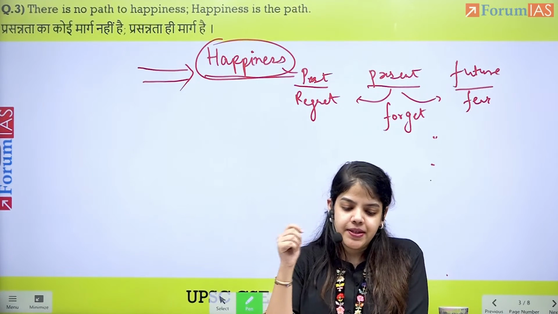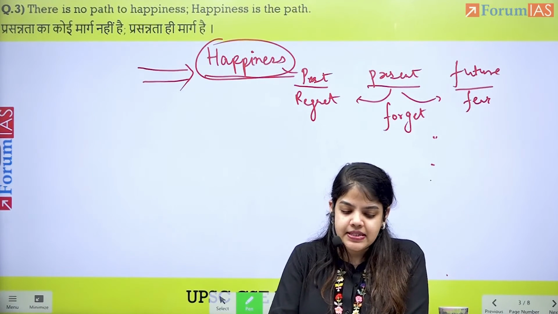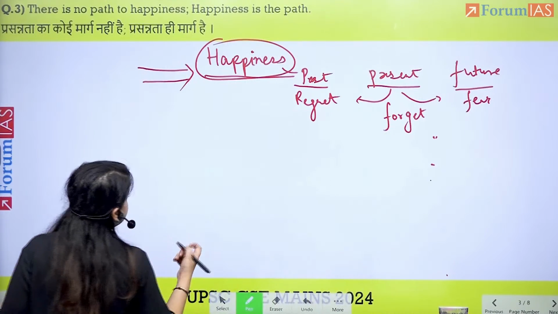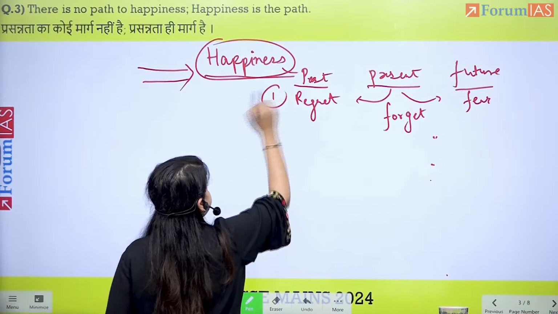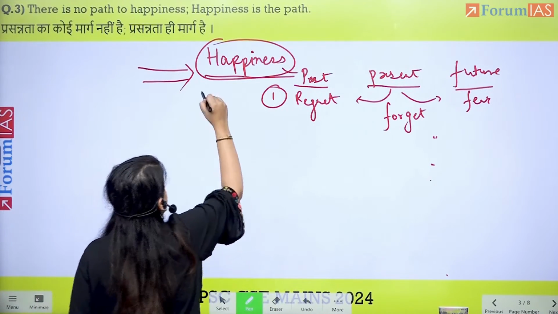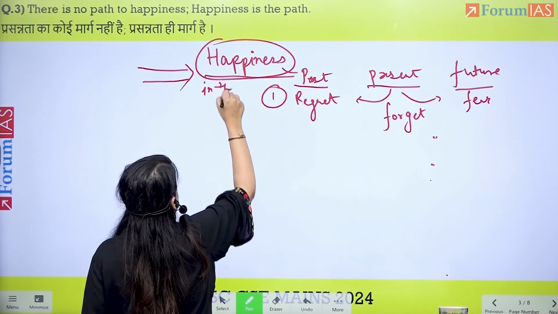Happiness is the path. There is no path to happiness. Now, I can discuss this topic. So this was one argument: how we do not live in the moment. Happiness in the moment.